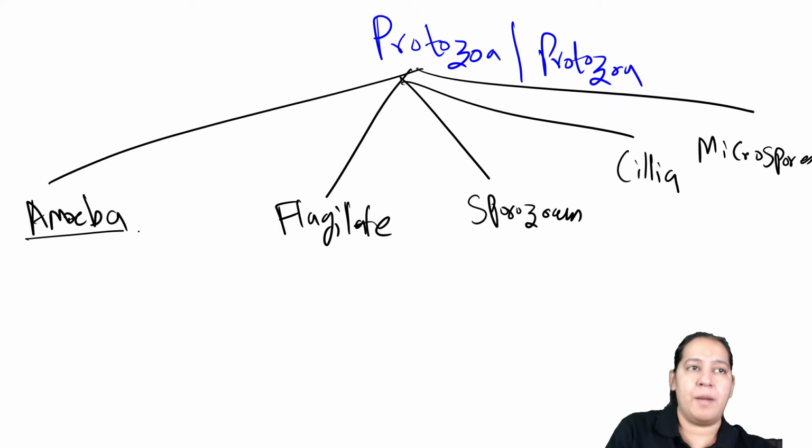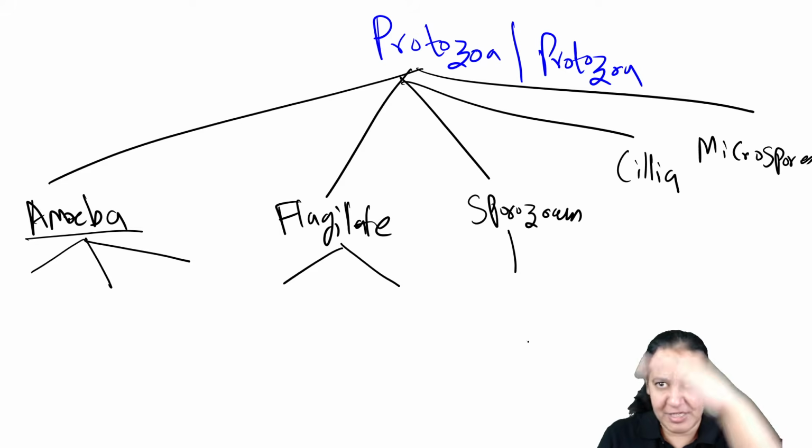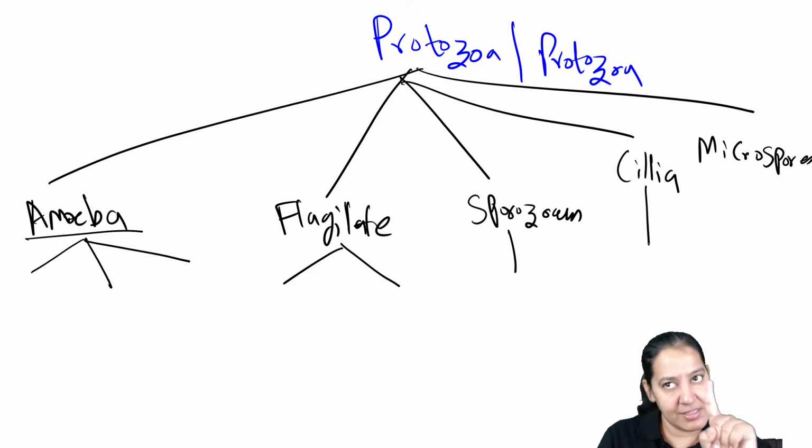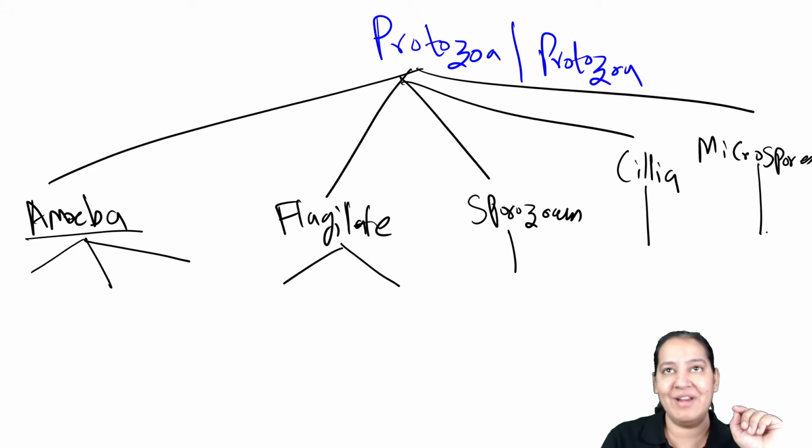Now coming to amoeba. Amoeba is further divided into 3 categories. Flagellates are divided into 2 categories. Sporozoans, there are multiple, I will write all the names. Ciliates, only one. Microspora, only one. So let me write the names.